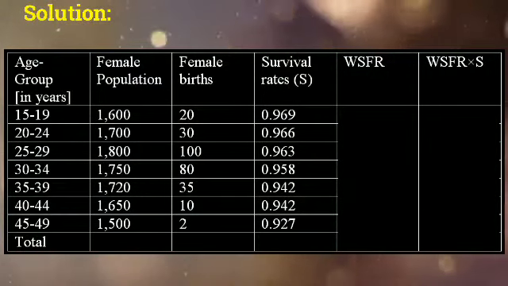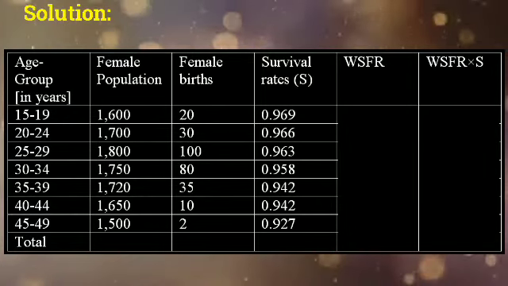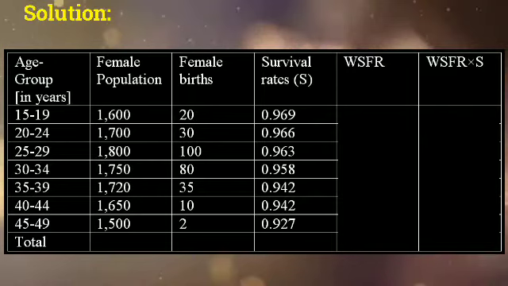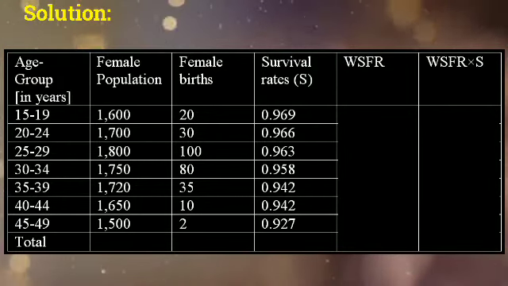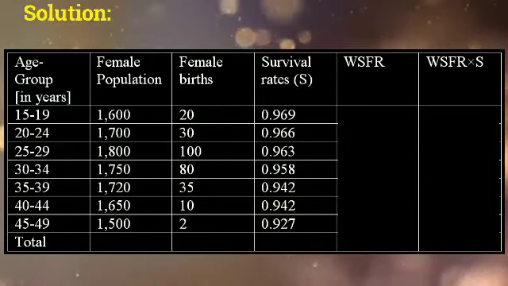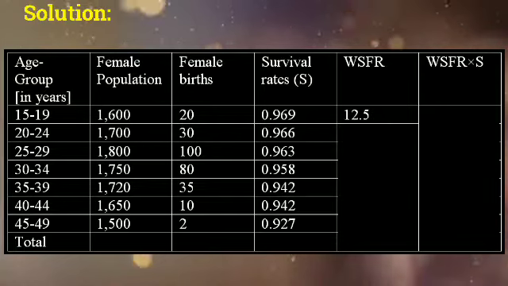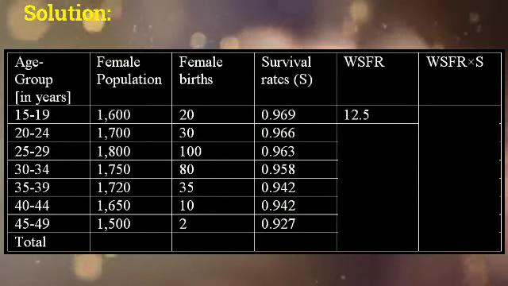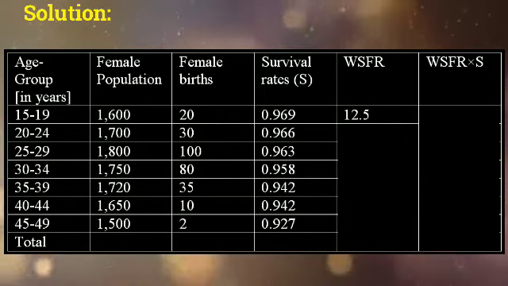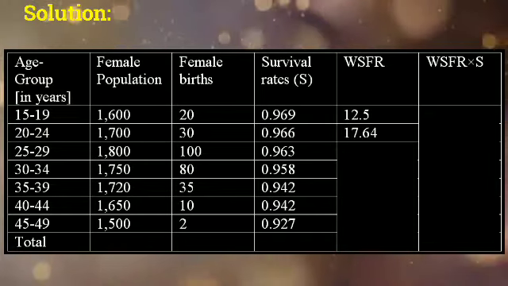Draw the table, copy the given data, include 2 more columns to find WSFR and WSFR into S. After copying the data, find the WSFR values, that is 20 by 1600 multiplied by 1000, which is equal to 12.5. Second value, 30 divided by 1700 multiplied by 1000, which is equal to 17.64. Similarly, find the rest of the values.